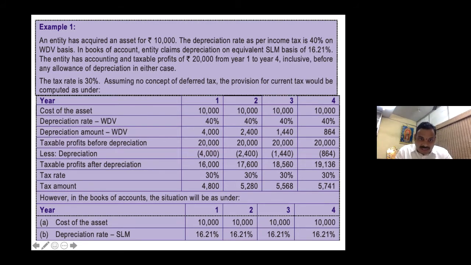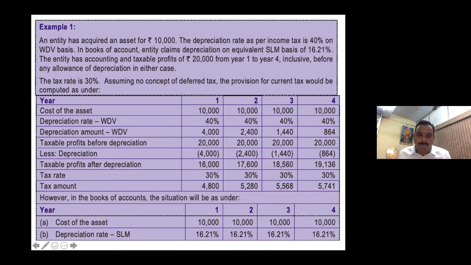First table. The second table is computation of provision for tax under the books of accounts. So as per your tax provision, 4,000 is your depreciation. So profit before depreciation under the income tax is 20,000. Depreciation is this. Profit after depreciation is 16,000. So this is tax profit before depreciation. This is tax depreciation 4,000. 16,000 is tax profit after depreciation. Now on 16,000, you will pay 30% tax. Tax rate is 30%. So 4,800 is your tax amount.